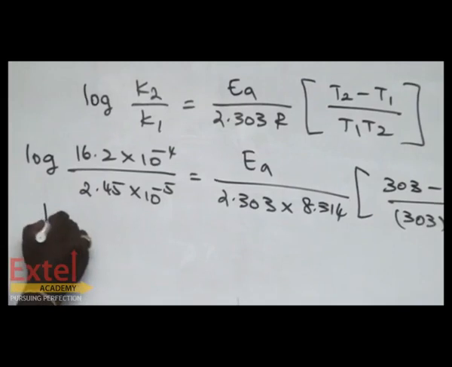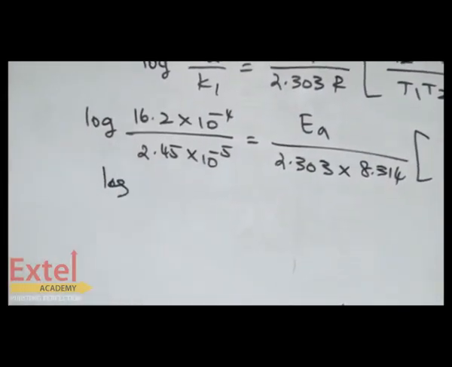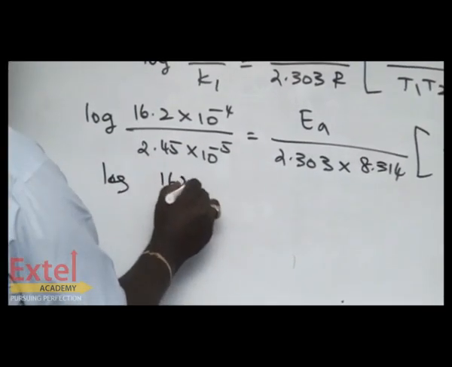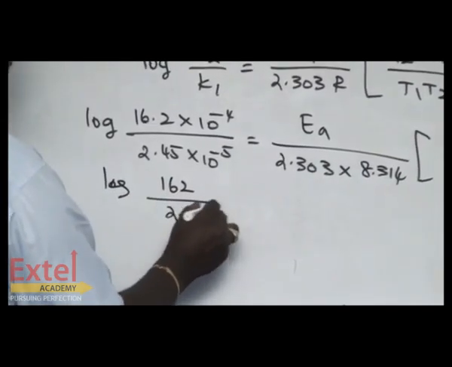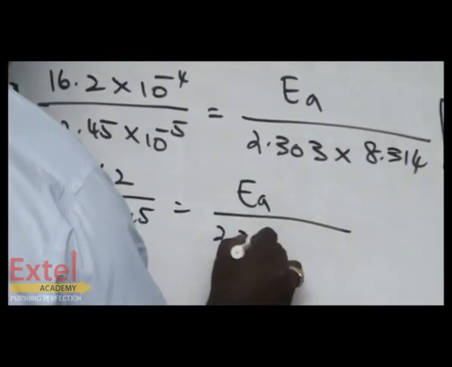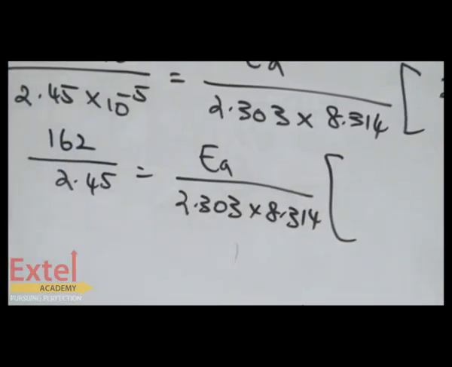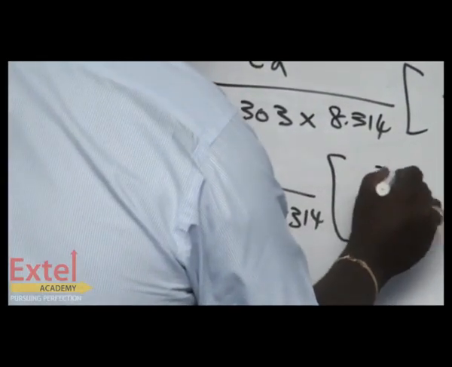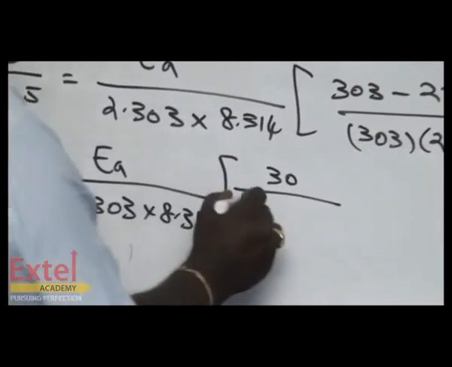So log of 10 into 16.2 will become 162 by 2.45, and Ea by 2.303 into 8.314, into 303 minus 273, which leads to 30, over the denominator.